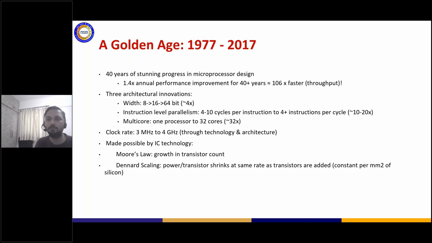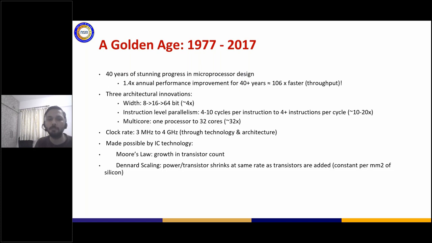Similarly, we went from a single core to a multi-core processor. Nowadays, up to 40 cores are possible per socket, and that also resulted in a higher number of performance provided by the CPU. At the same time, the clock rate, also referred to as frequency, kept on increasing, because the higher the frequency of a processor, the faster it can execute, and hence giving your sequential code much more performance without making any fundamental changes in the software or the code itself.